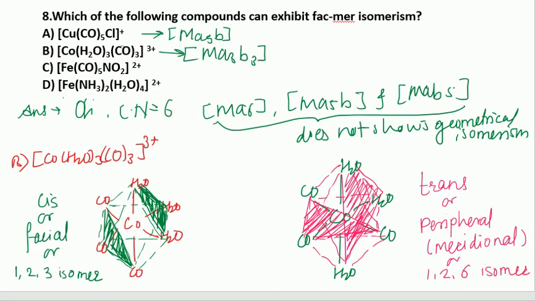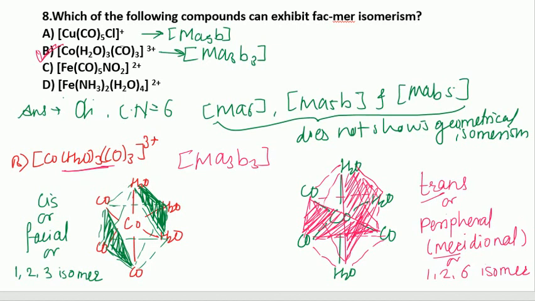1,2,6 isomer has 3 H2O groups around the edges of the octahedron, with the 3 carbonyl groups on the edges opposite and perpendicular to the edges of the 3 water molecules. And this is the trans geometry, or we call it meridional also. And this type of isomerism is possible in the case of a complex of type Ma3B3. So option B will be the correct option.